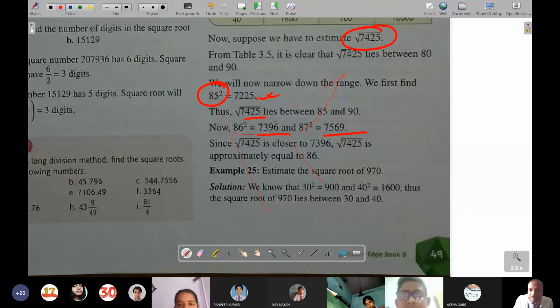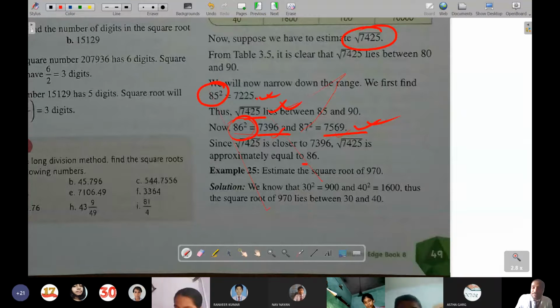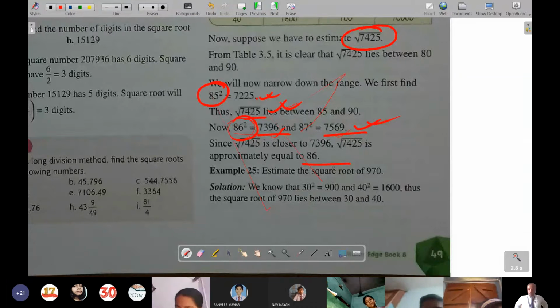Now you will see between these two, of course this is smaller, this is bigger, then which one is nearer? If the smaller is nearer, then its square root will be closer to 86, like 7396 is nearer to 7425 than 7569. So approximately its square root will become 86. This is the estimation of a square root. Got it, student? Yes, sir, understood.